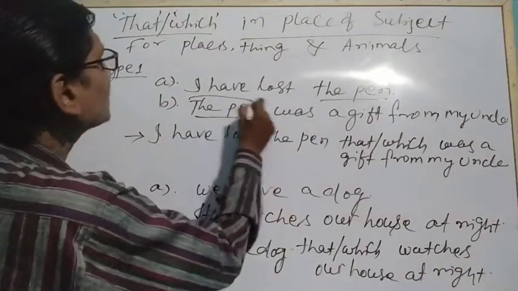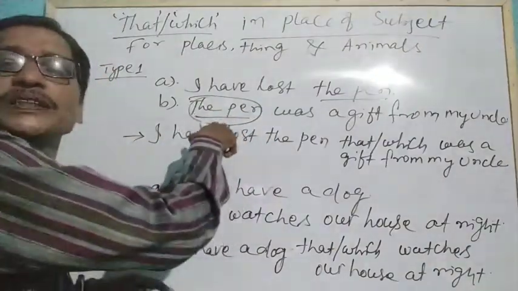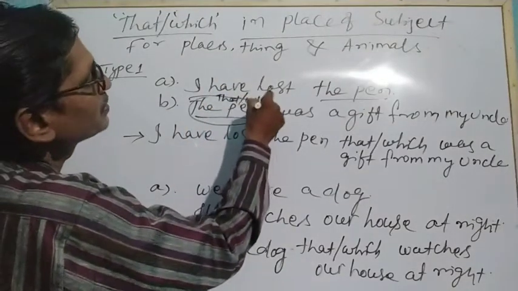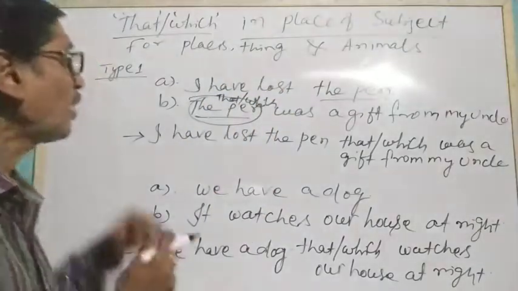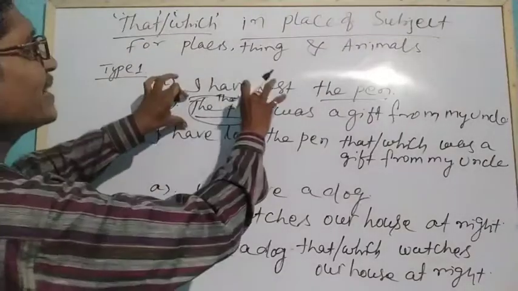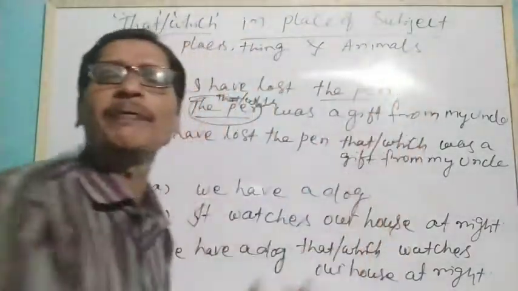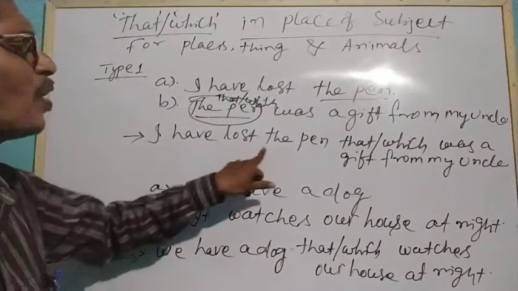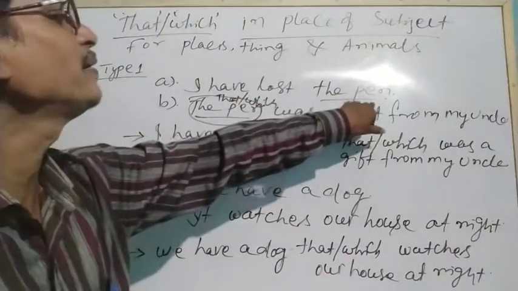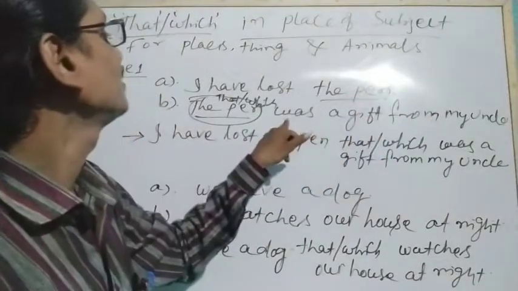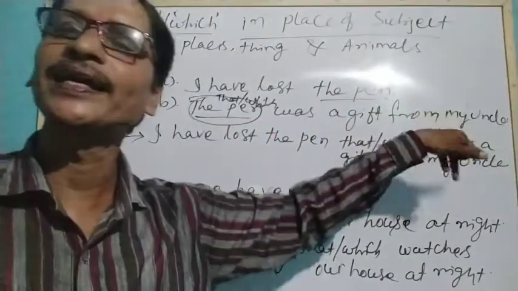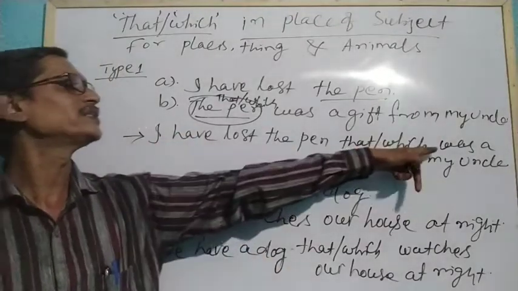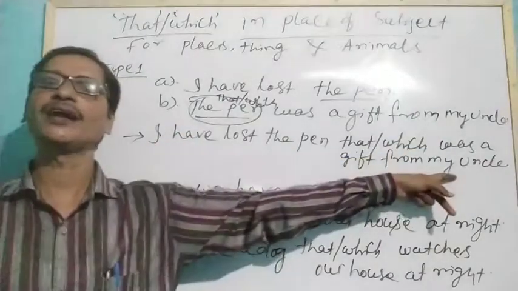So here the pen is a thing. In place of this pen as a subject, we can use that or which. Understand? So what will we do? We will take the second sentence and add it to the first sentence. This is type 1. I have lost the pen that or which was a gift from my uncle.